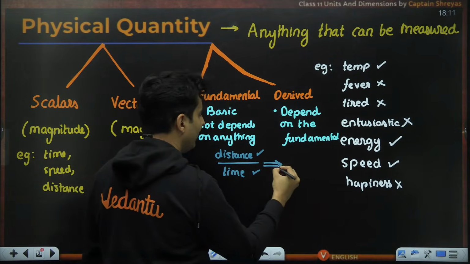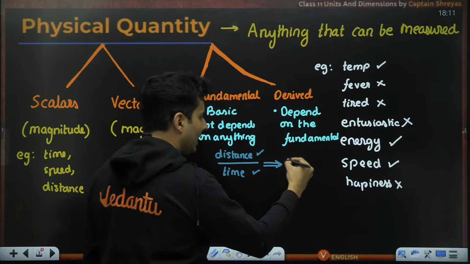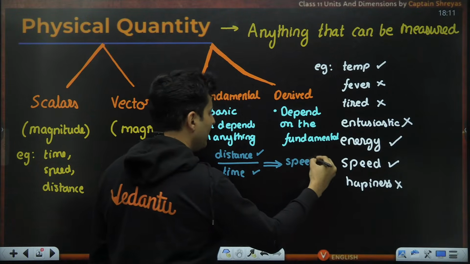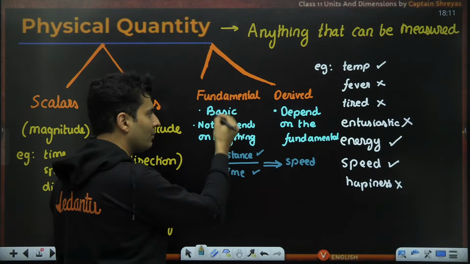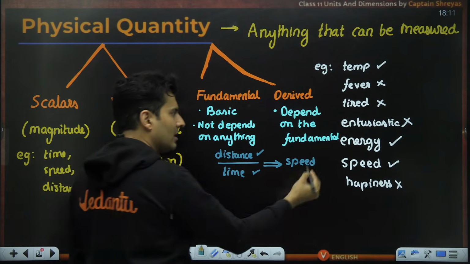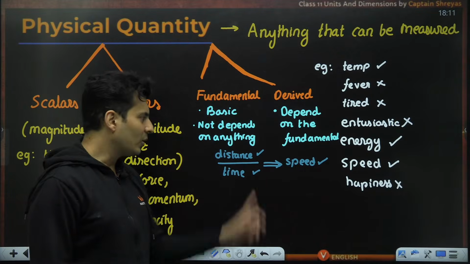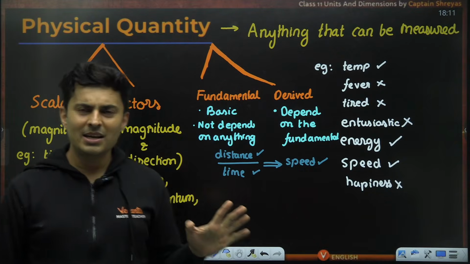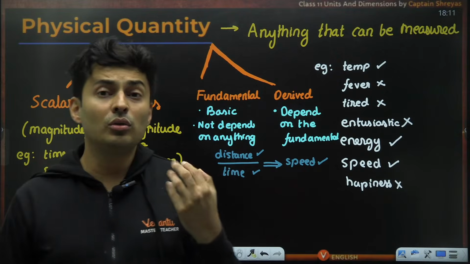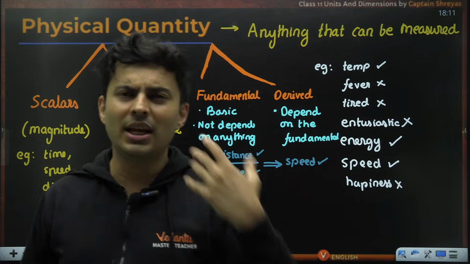But when I divide distance by time, what I get is speed. Speed depends on distance and time, which are both basic elementary quantities. So speed becomes a derived quantity. Understood, guys? How this works? Everybody with me? So fundamental quantities are those quantities which do not depend on anything else.